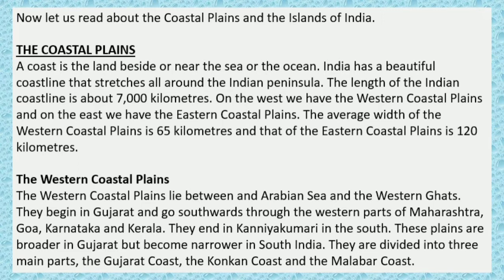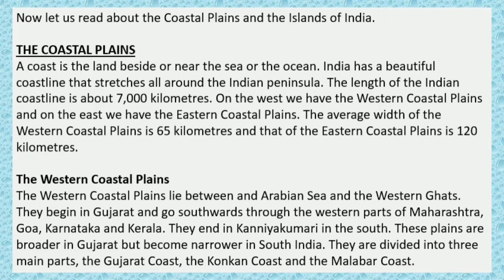The coastal plains. A coast is the land beside or near the sea or the ocean. India has a beautiful coastline that stretches all around the Indian peninsula. The length of the Indian coastline is about 7,000 kilometers. On the west, we have the western coastal plains, and on the east, we have the eastern coastal plains. The average width of the western coastal plains is 65 kilometers and that of the eastern coastal plains is 120 kilometers.